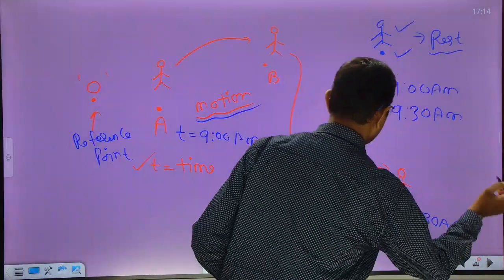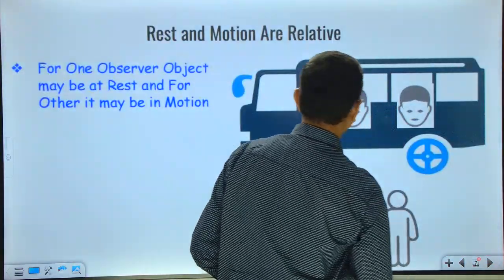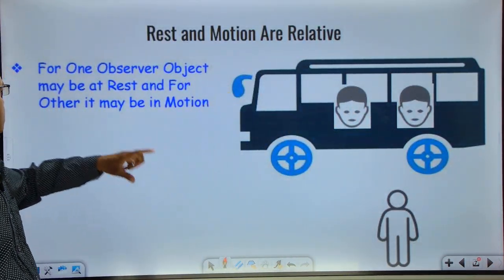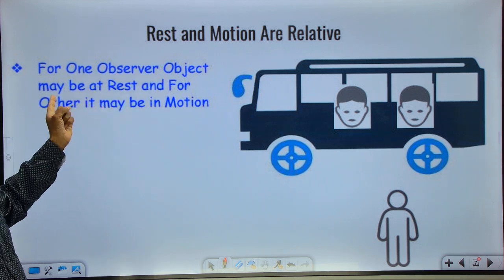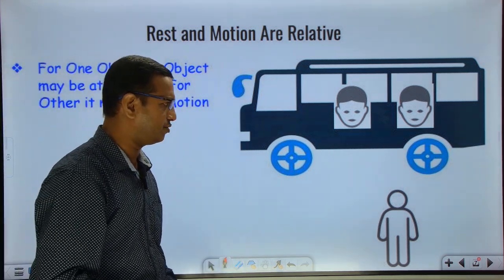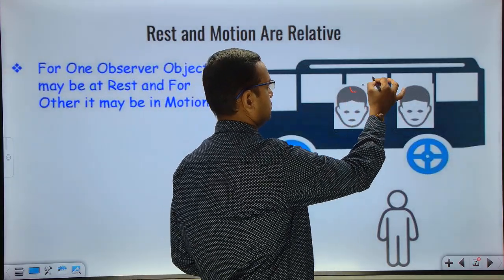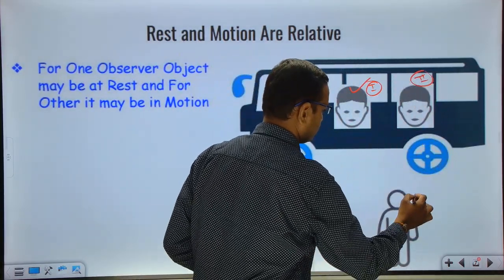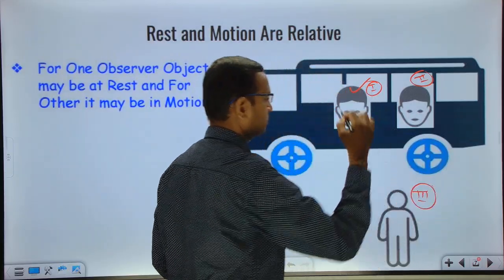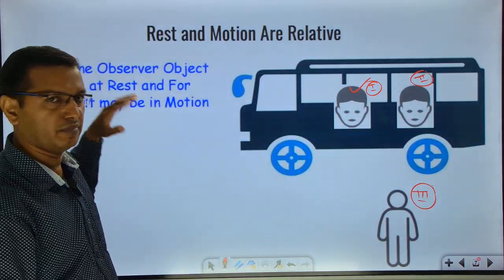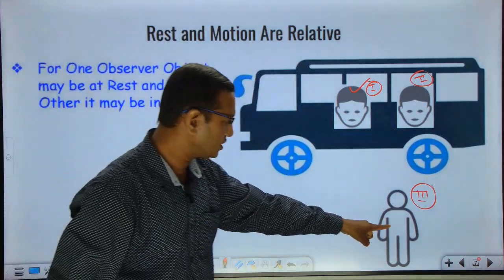Now, just now I explained this concept. For one observer, the object may be at rest, and for the other observer, it may be in motion. I'll just recap this. There are two persons, this is person 1, and this is person 2, and there's one more person standing on the road. This is person 3. So there are three persons, and two of them are moving on the bus. They are going to some place, and there's a third person.